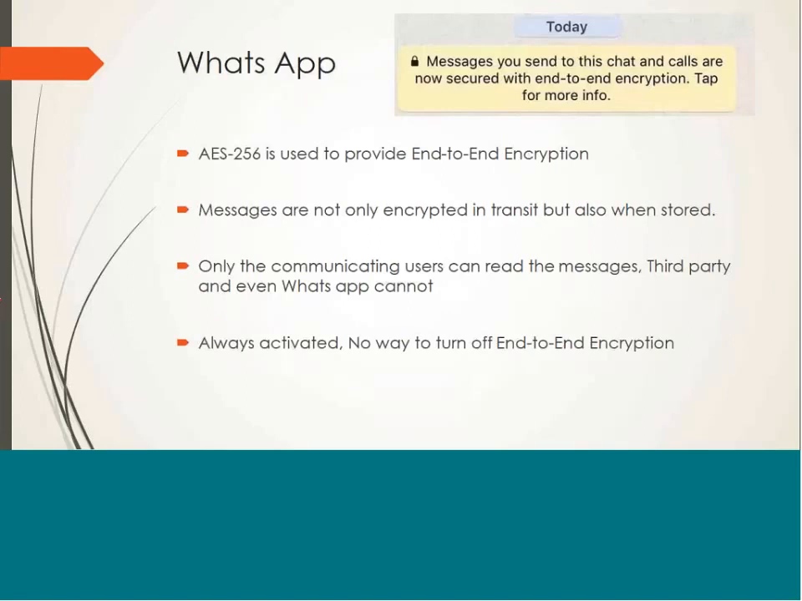Messages are not only encrypted in transit but also when stored. Only the communicating users can read the messages. Third parties and even WhatsApp cannot read the messages. It is always activated. There is no way to turn off this end-to-end encryption.